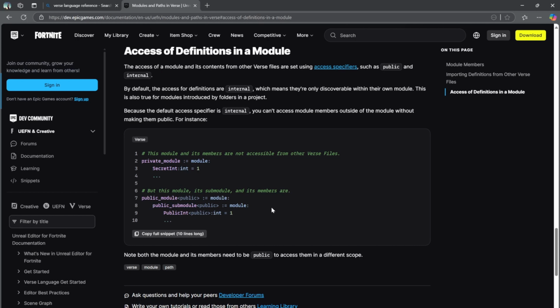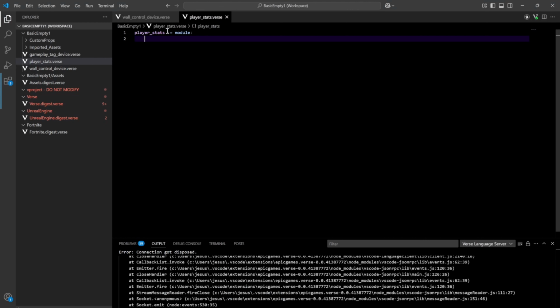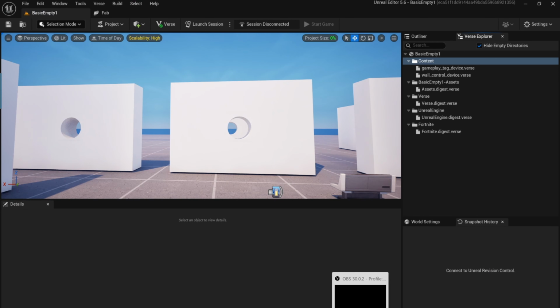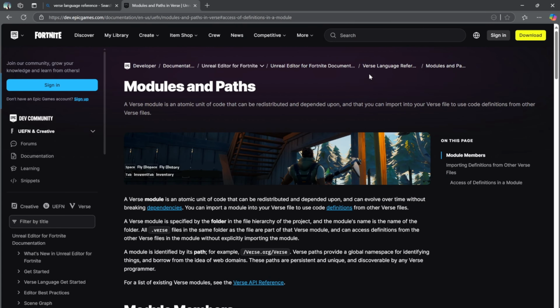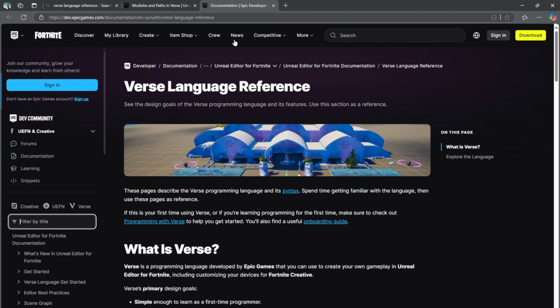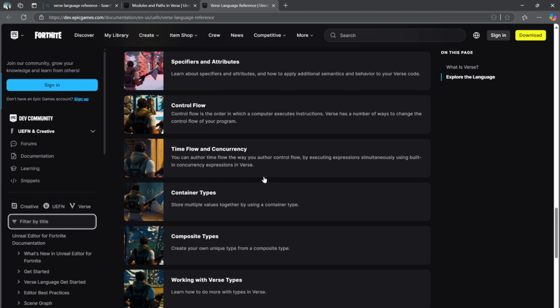So we want to create, let's actually do player stats as a module, and then let's scroll up here, go back to that, open up as a new tab, and let's look at composite types.